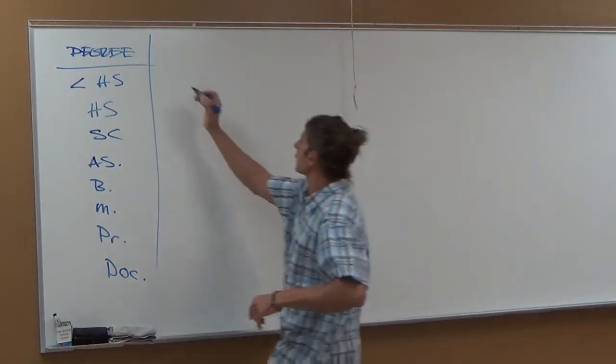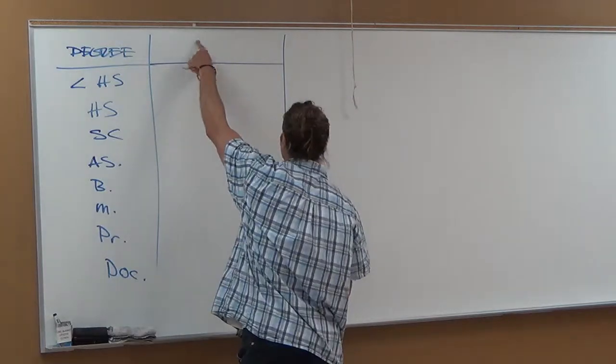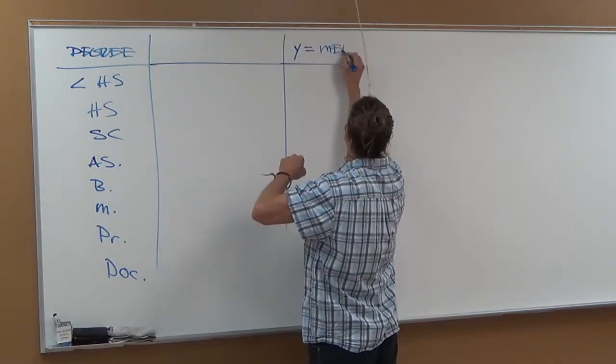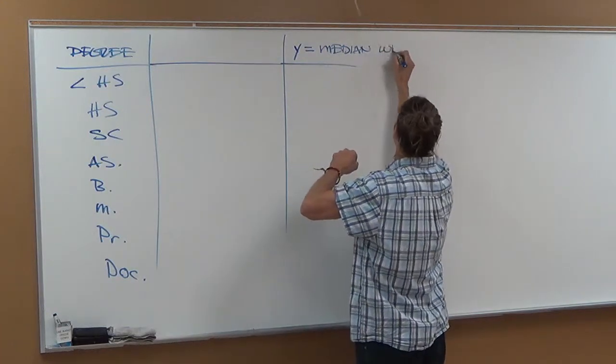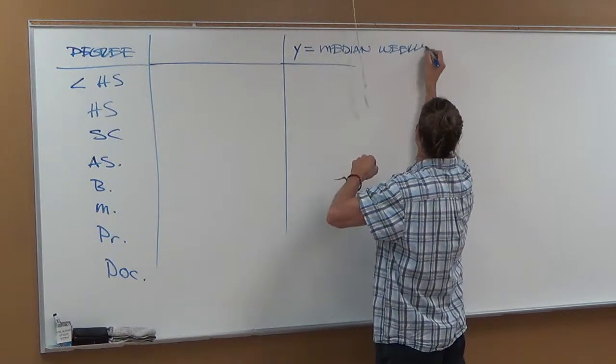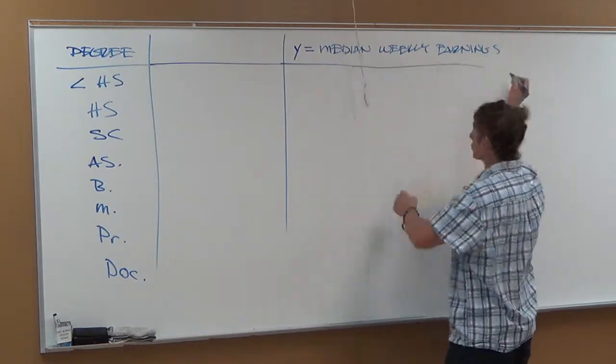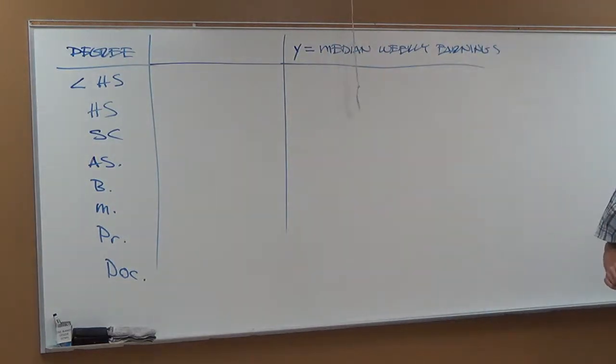Now I'm going to come over here. I'm going to leave a space here, and I'm going to put y equals median weekly earnings. And all I'm going to do is regurgitate those back from that chart. That's all I'm going to do. Pull those numbers off that chart.